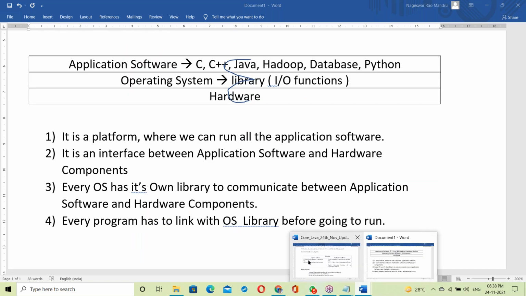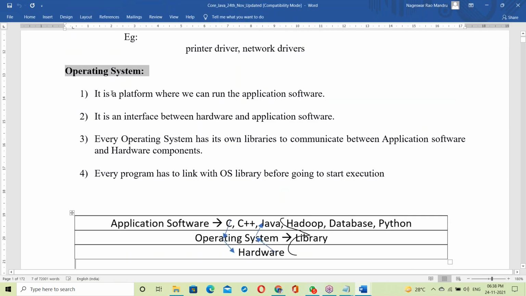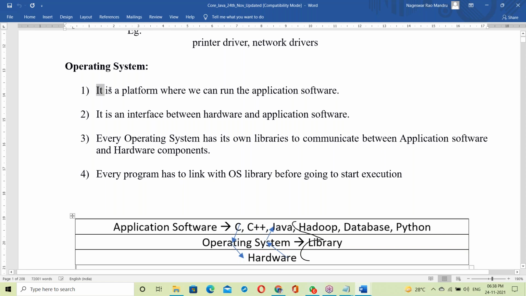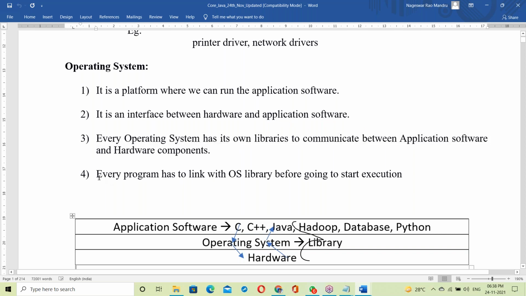Okay, let us see our document about OS. You guys, running notes is not necessary. The document is very clearly prepared, even a single word is not missing. So what is OS? It's a platform where we can run application software. It's an interface. Next, every OS has its own libraries to communicate between application software and hardware components.